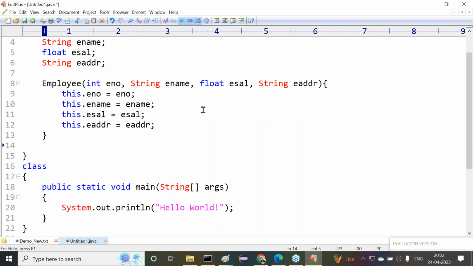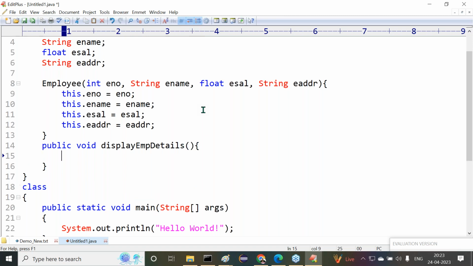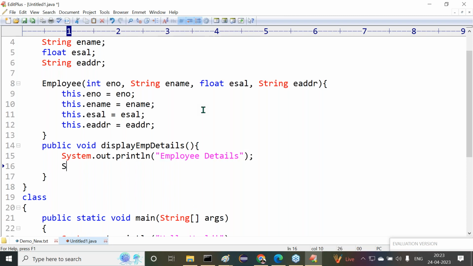Now here, whatever data we provided, I want to display the data. To display this data, I'm going to use a method. That method is like what? Public void display employee details. I want to write a method. Now inside this method, I'm going to write System.out.println of employee details, as a header.